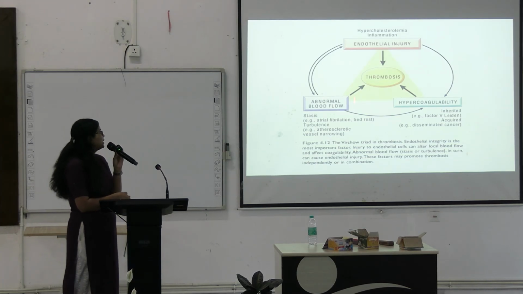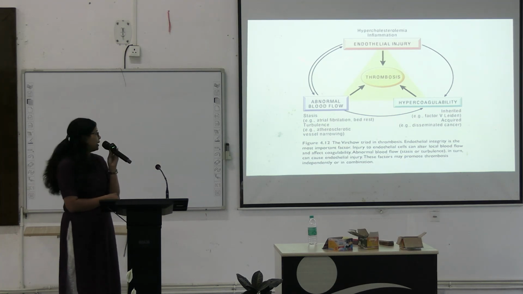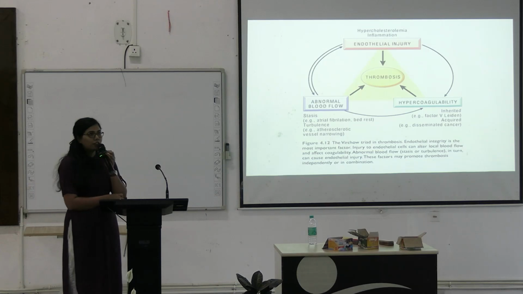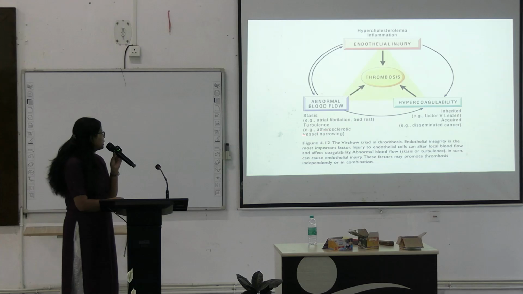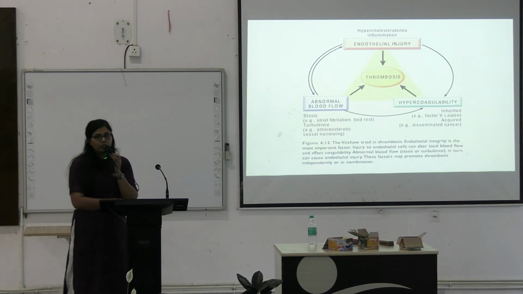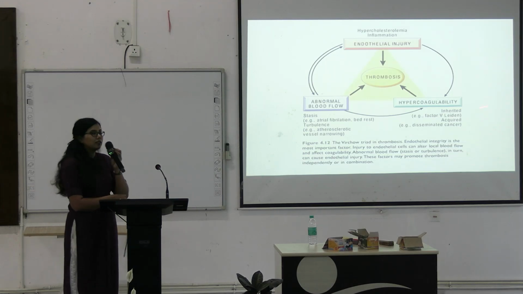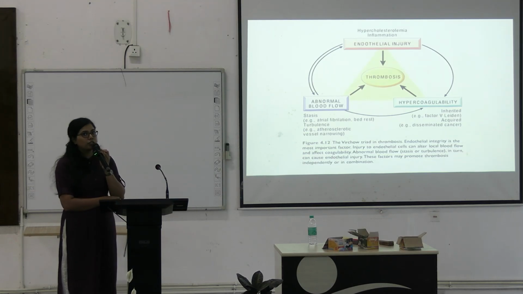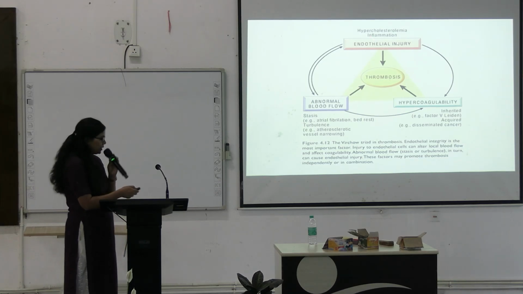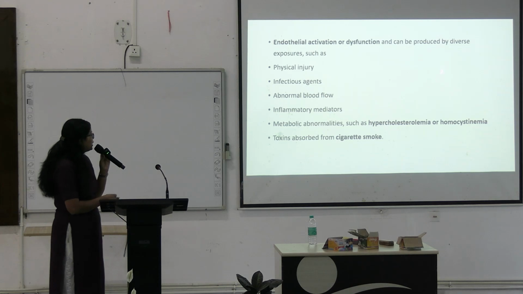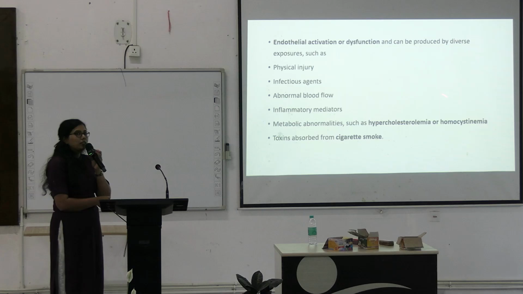And whenever there is abnormal blood flow, which is caused by heart diseases like atrial fibrillation, in a patient who is on prolonged bed rest, or if there is atherosclerosis and narrowing of vessels, there will be turbulence. And then the final part of the triad is hypercoagulability, which can be inherited or acquired. We will discuss them. First, coming to the endothelial activation,